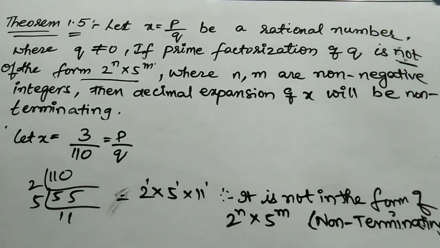For terminating, it must be in the form of 2 to the power of n into 5 to the power of m. For non-terminating, it must not be in the form of 2 to the power of n into 5 to the power of m. We do some problems so that you will get a clear understanding of how to find terminating and non-terminating.